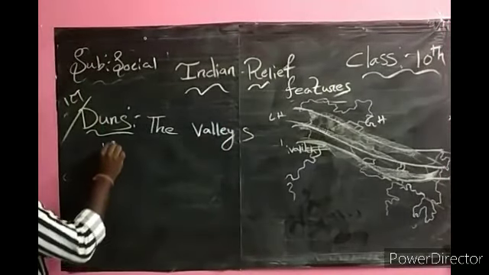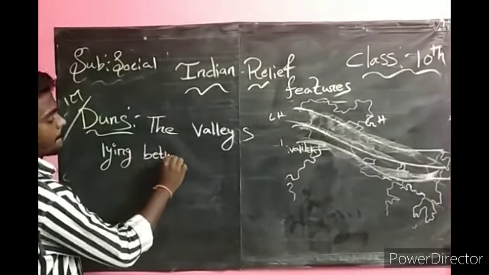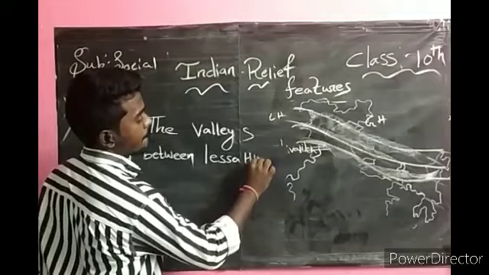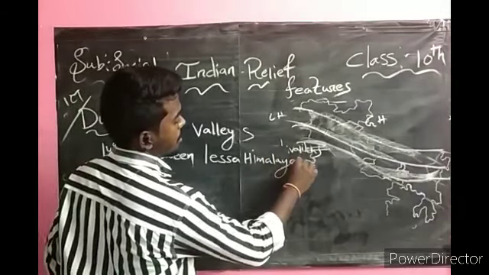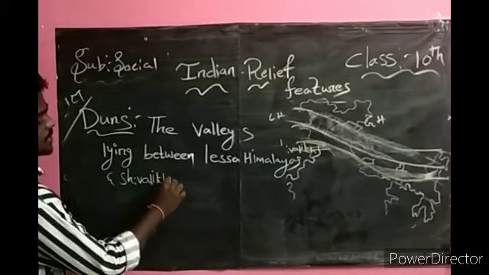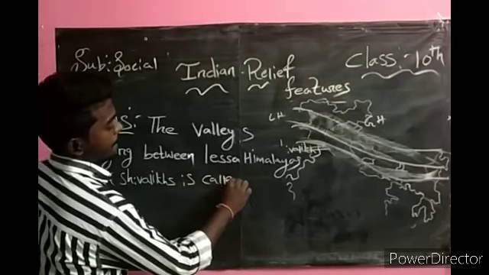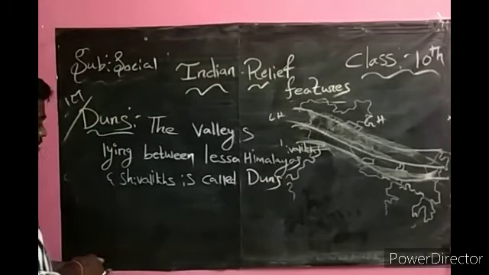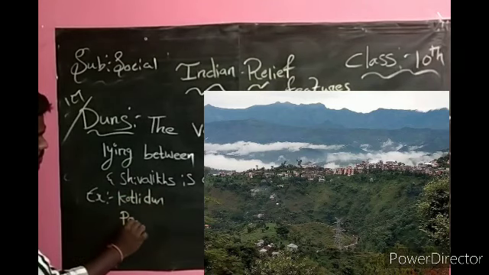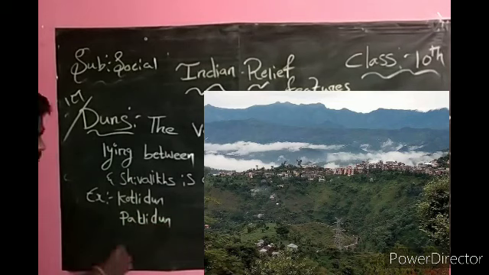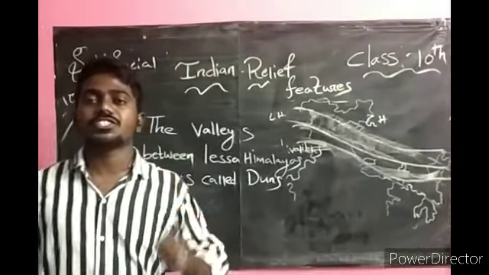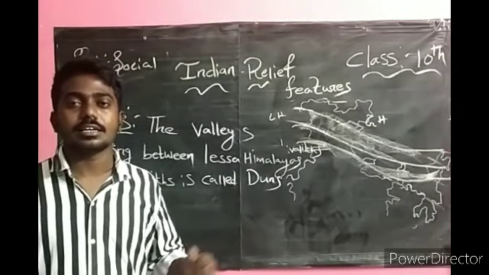The valleys lying between the Lesser Himalayas and the Shivalik are called dunes. Example: Kotledun, Patledun, Dehradun.